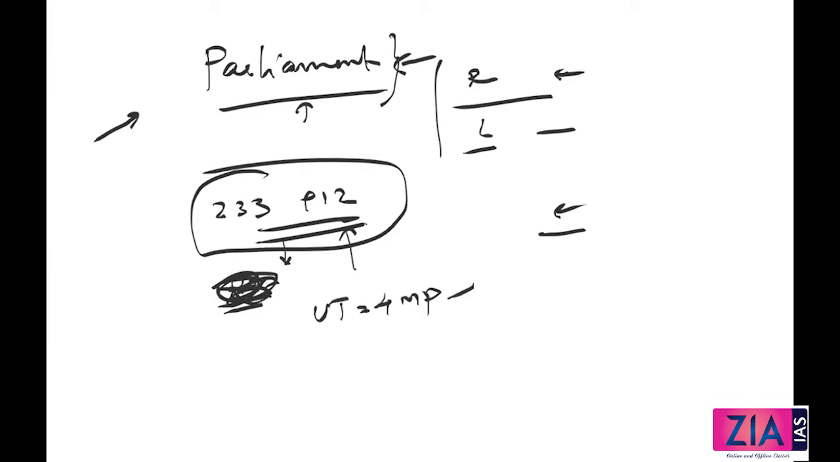Out of this, Delhi 3 and Pondicherry 1, and then states 229. So who will be electing these members? It will be elected by the state legislative assembly. And by what system? Proportional representation by means of the single transferable vote system. The same thing is what we have discussed under the president.